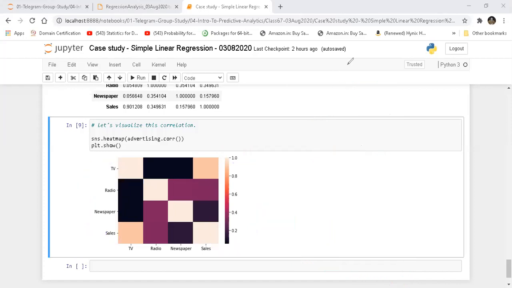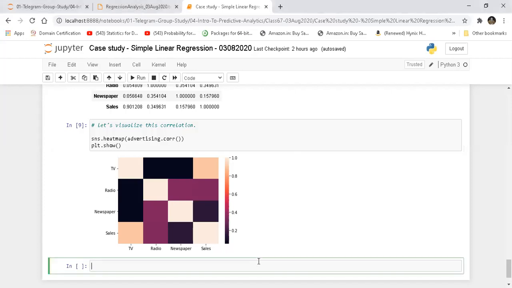Because we are concentrating more on simple linear regression, I'm not going to tell you about something which we are going to see during multiple linear regression, because that is not applicable over here. We are anyways taking this example to understand simple linear regression. We are going to model our data or do the regression analysis using one variable and the output. So we'll have one independent variable and one dependent variable. We are doing all this analysis to find that one independent variable which we are going to use. Right? So before we forget, let's write down what we have found.